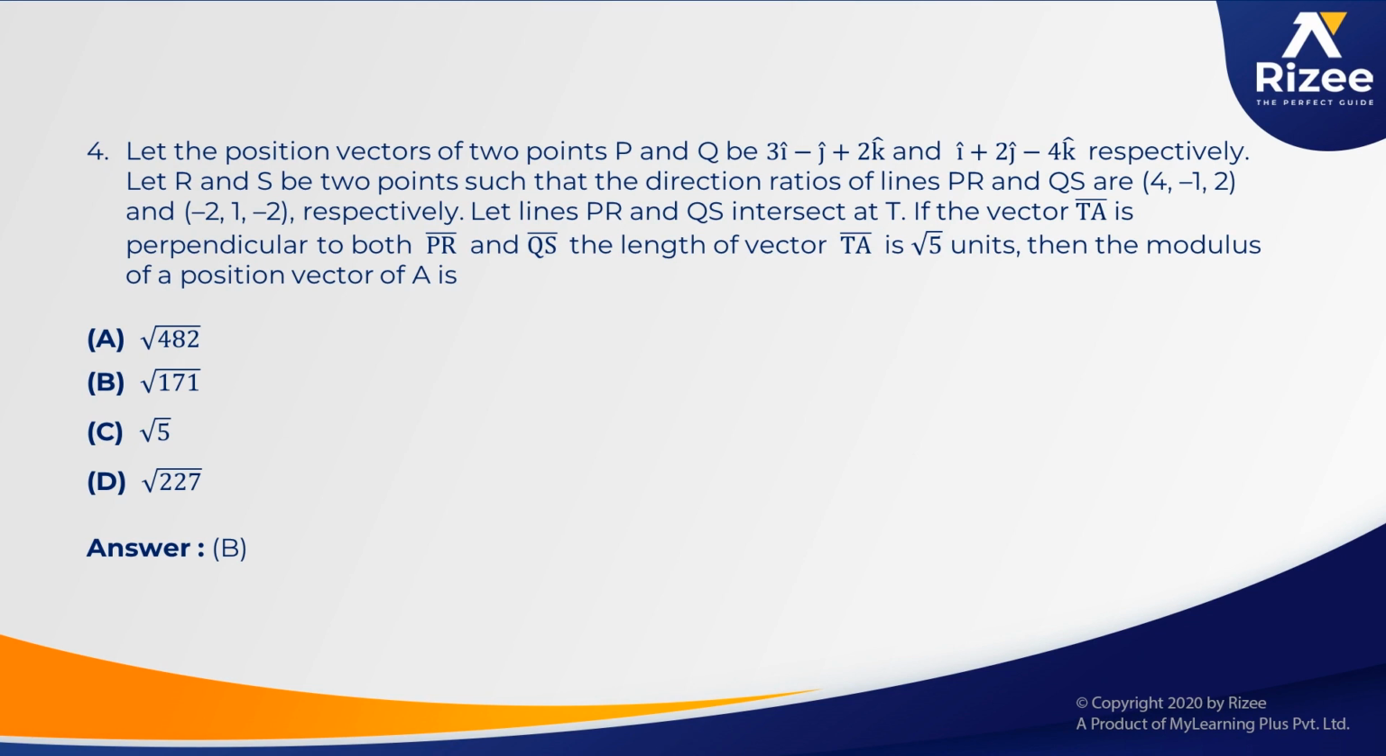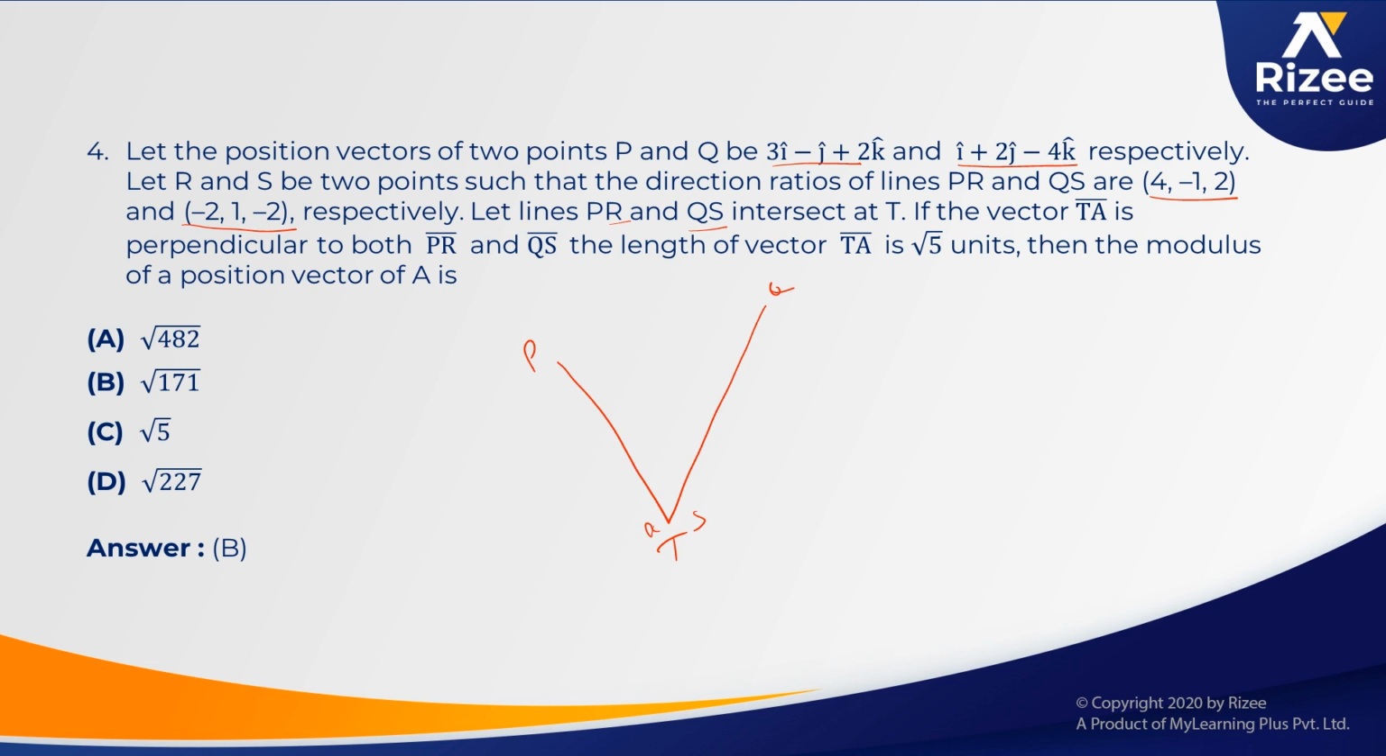Let the position vectors of 2 points P and Q be 3i minus j plus 2k and i plus 2j minus 4k respectively, and R and S to be points. Here the direction ratios of lines PR and QS are given, and PR and QS intersect at some point T.